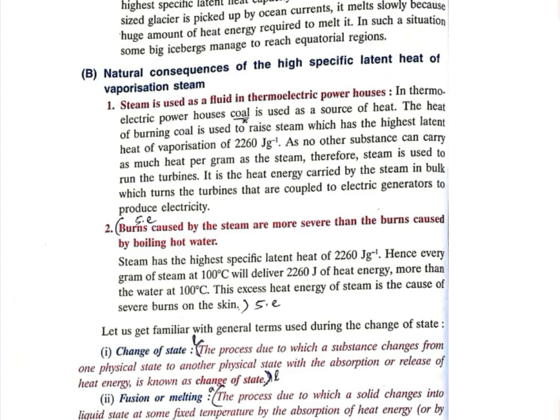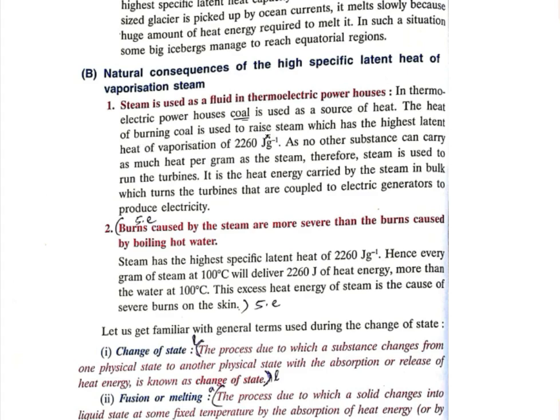Coal means koila. You can see in the iron shops where they melt it and shape it into different forms. Coal is used as a source of heat, and that coal is used to form steam from water.